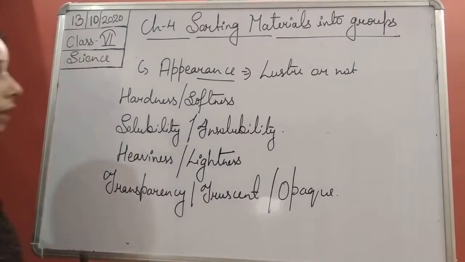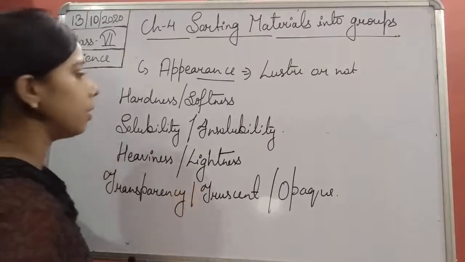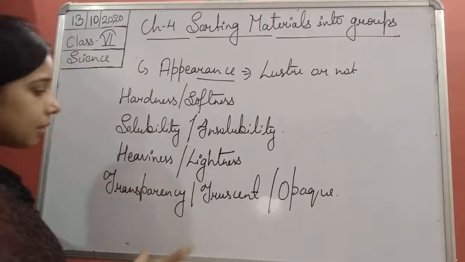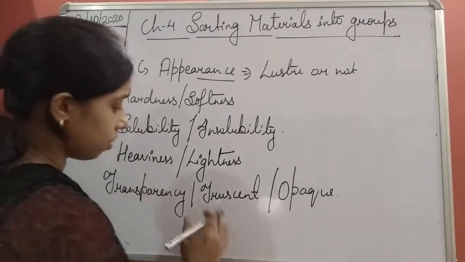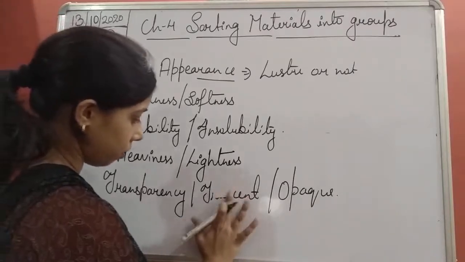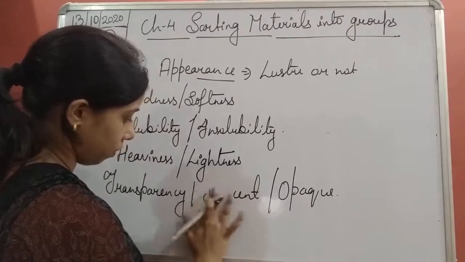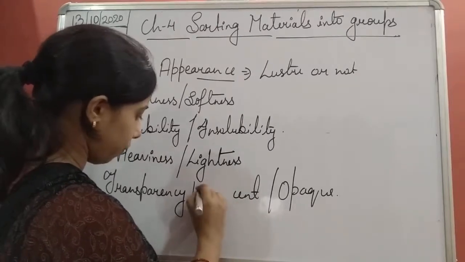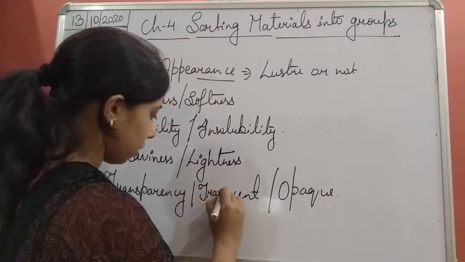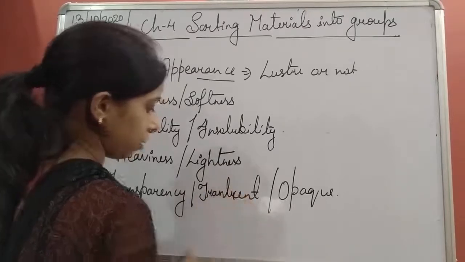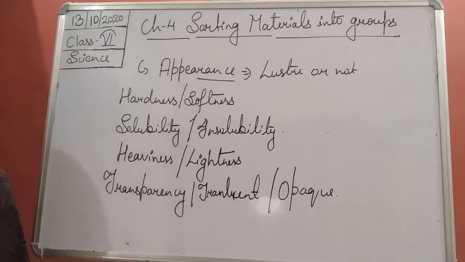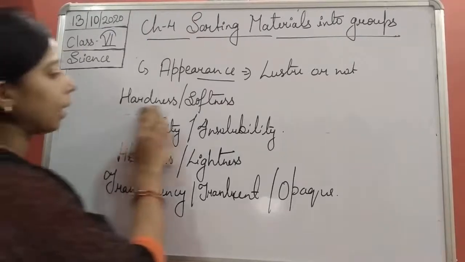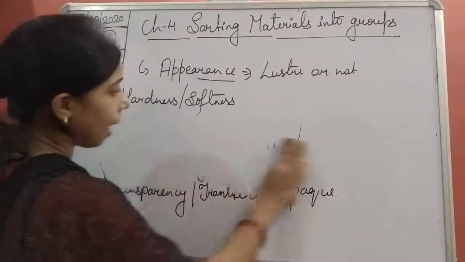So appearance is there, hardness, softness, solubility, insolubility, heaviness, lightness, transparency, translucent, and opaque is there, students. We can write it. So we already discussed two things, students, that include the appearance as well as the hardness.